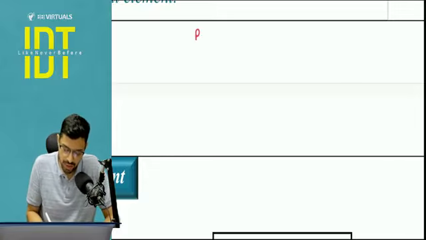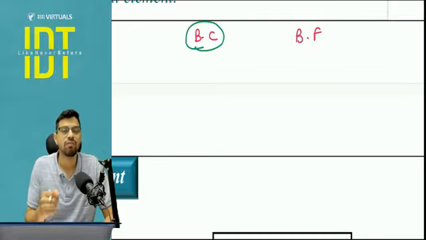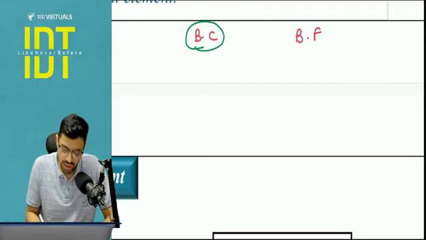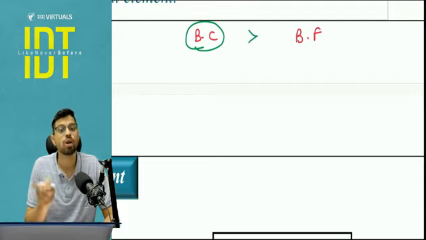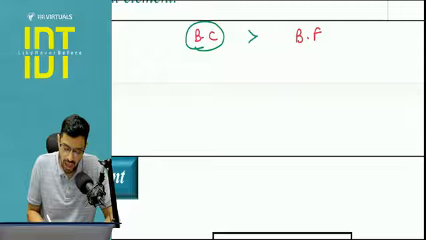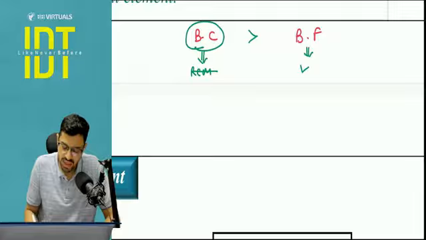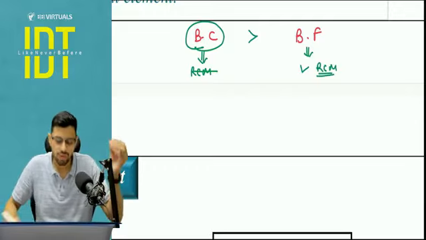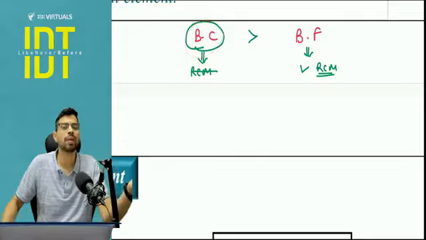Now the basic difference between BC and BF, that is the business correspondent and business facilitator, is that business correspondents have control over the funds as well. So comparatively, they are more involved in the business and more responsible for it. They are conducting proper business. Hence, we don't want to give them the RCM benefit. We want to give the business facilitator the RCM benefit because they are comparatively less involved. If a person is more involved, then let him pay tax under FCM.